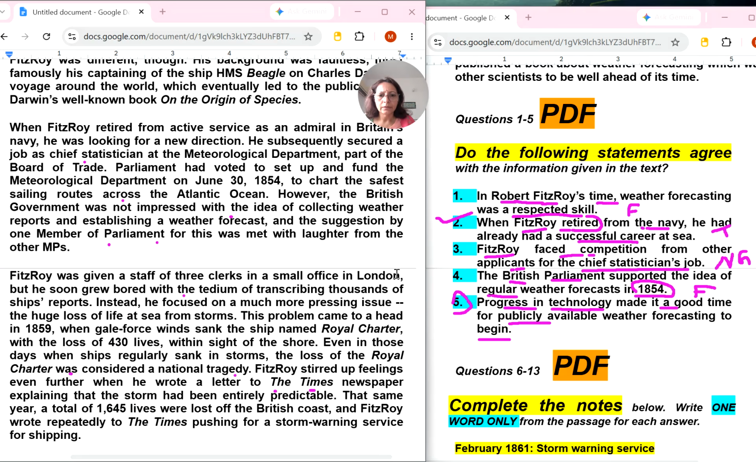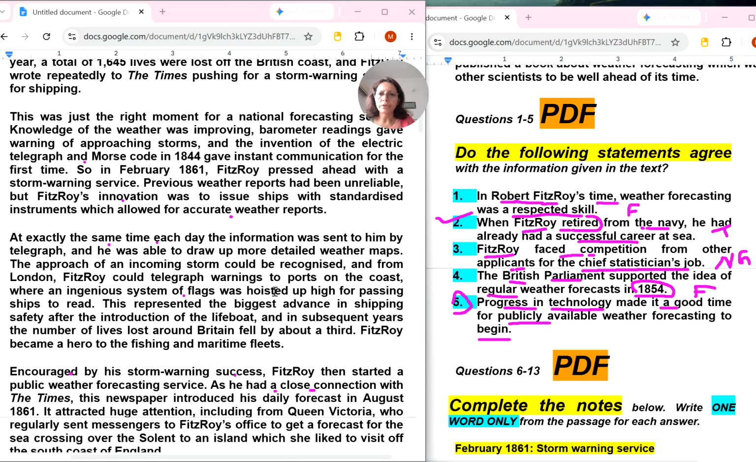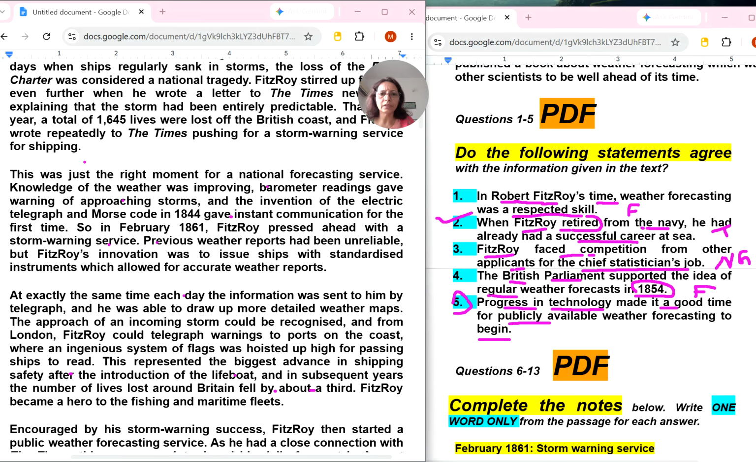So we are looking for the forecasting word, I can see it over here. See this? Okay. This was just the right moment for a National Forecasting Service. Knowledge of the weather was improving. So progress is improving. Okay. Barometer readings gave warning of approaching storms, and the invention of the electric telegraph and Morse code. Okay. So what I have understood, progress is improving.